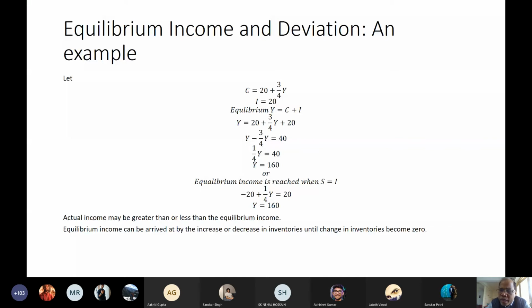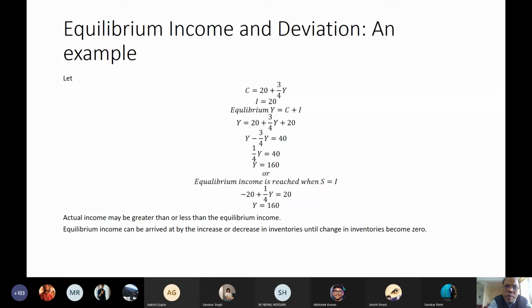We should generate an income of $160 billion. But suppose the economy in question produced $200 billion. Because, as I told you, the actual income that an economy generates may be greater than or less than the equilibrium income. So suppose the economy generates an income of 200.